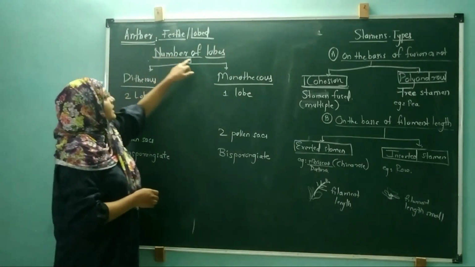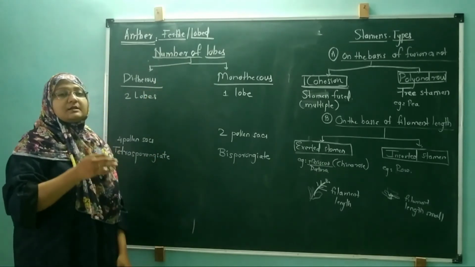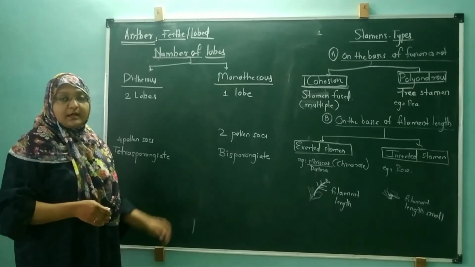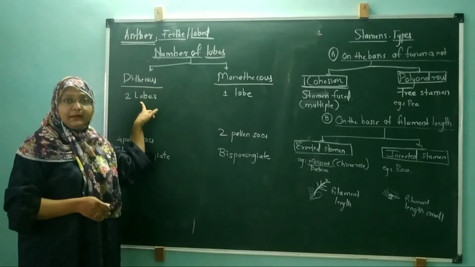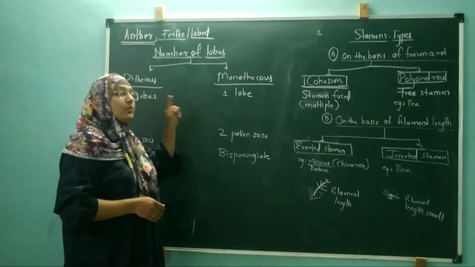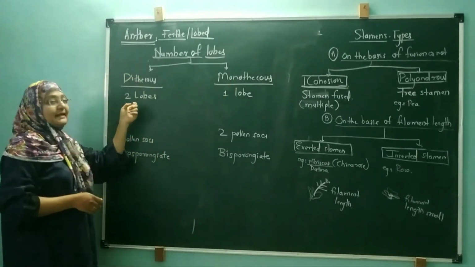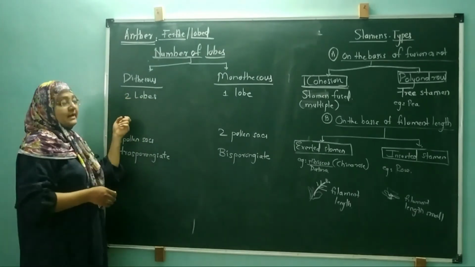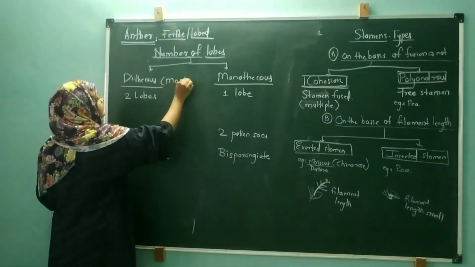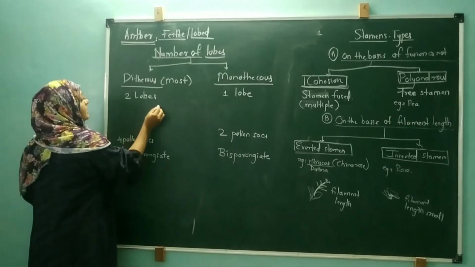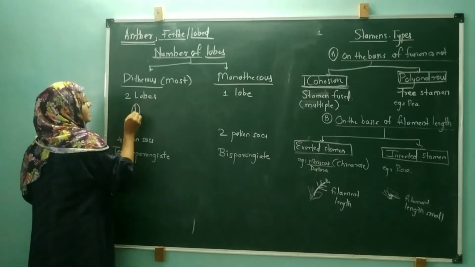On the basis of the number of lobes present inside the anthers, these anthers are classified into two types in angiosperms. These anthers are called dithecous, where two lobes are present, and some anthers contain only one lobe, which is called monothecous. So let us see the structure of the dithecous anther. In the dithecous anther, two lobes are present. Most of the angiosperms have dithecous kind of anthers, where two lobes are present. If you are observing the structure of the anther, I am drawing like this. Two lobes are present.